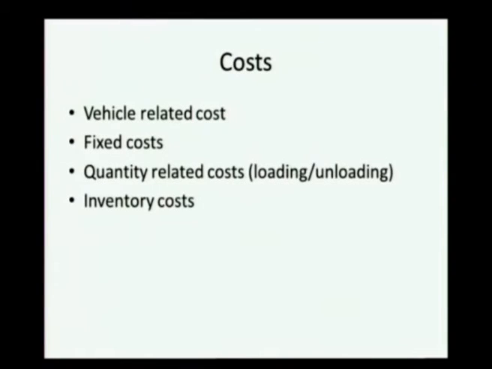The most important cost is the vehicle related cost, because if manufactured products are transported from one place to another, we definitely need a mode of transportation which involves different kinds of vehicles. Most frequently used is road transportation, though sea transportation, transportation by air and mixed modes of transportation are also prevalently used. Whatever be the mode of transportation, there is a vehicle that carries these items from one place to another, and there is a vehicle related cost.